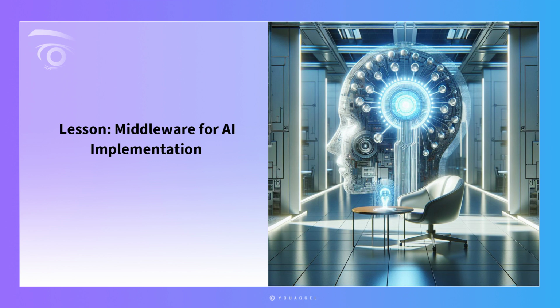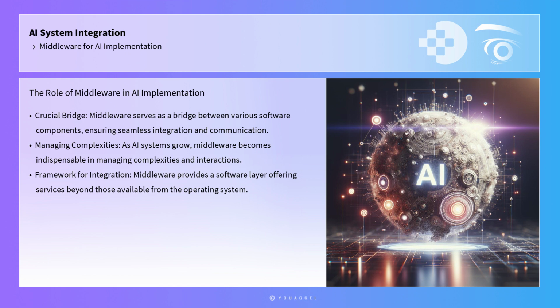Lesson: Middleware for AI implementation. Middleware plays a crucial role in AI implementation by serving as a bridge between various software components, ensuring seamless integration and communication. As AI systems become more complex and widespread across different industries, middleware becomes indispensable in managing these complexities and facilitating efficient interactions between disparate systems.